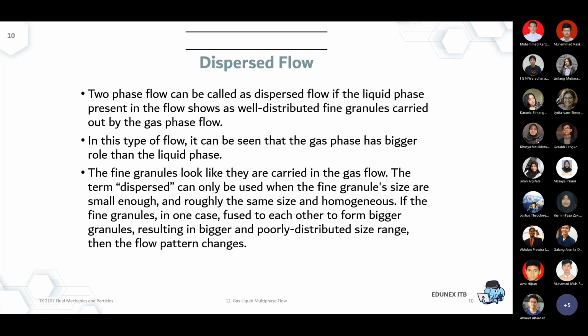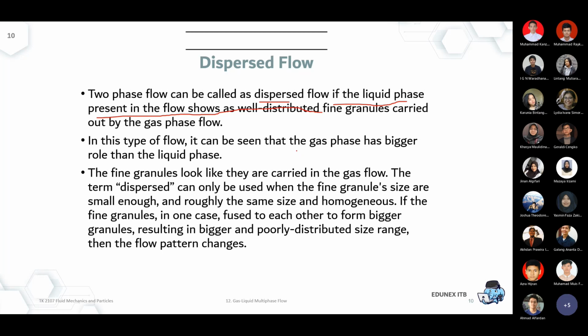Disperse flow. See the 2D illustration at the top. It's called disperse if the liquid present in the flow is well distributed. It has to be well distributed.